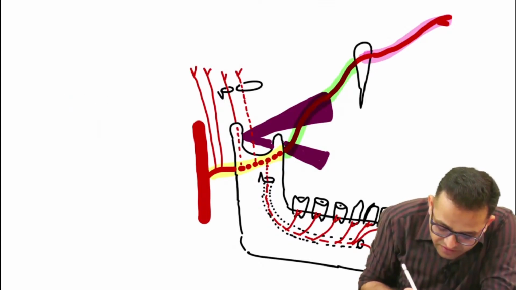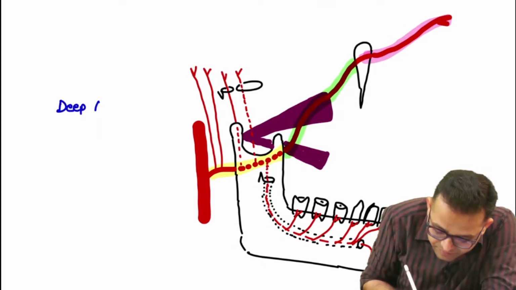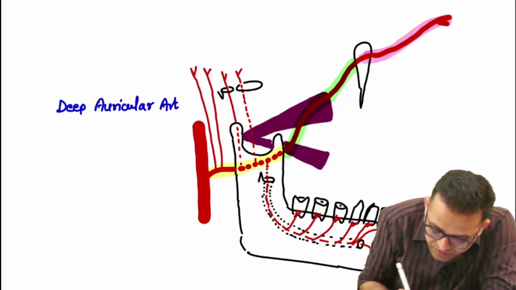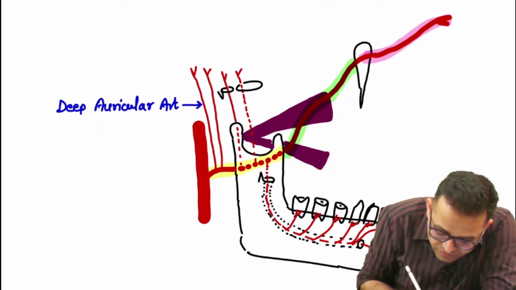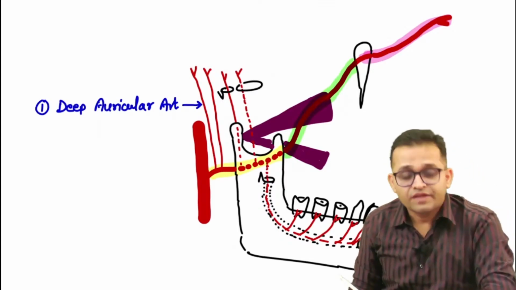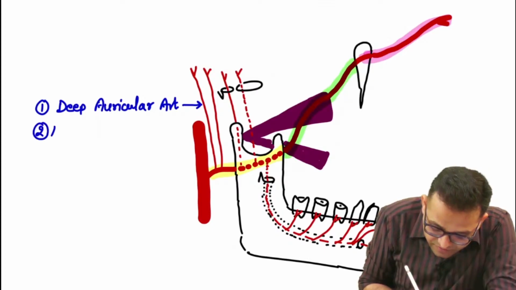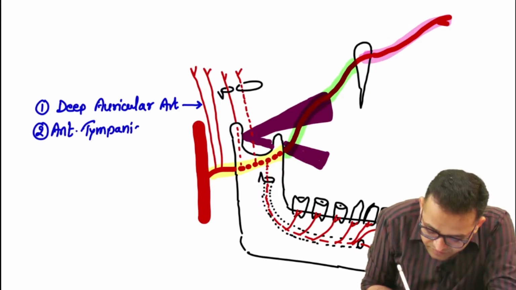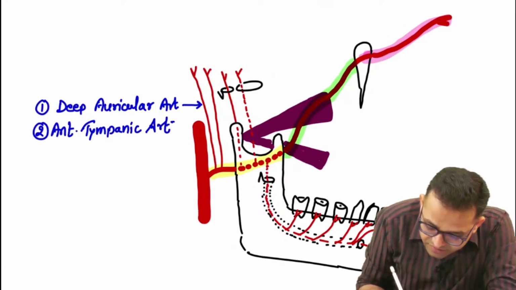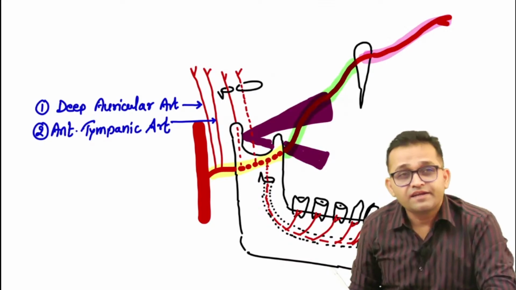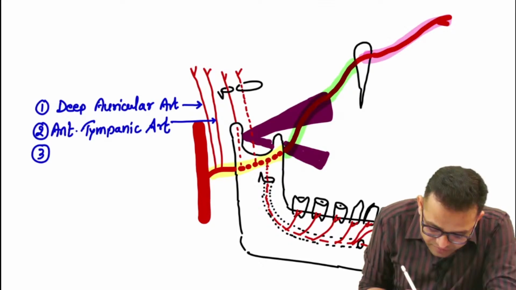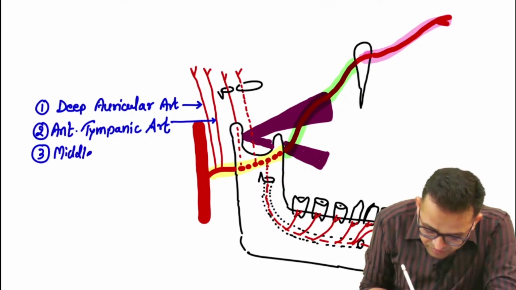With the help of a mnemonic we will write these down. First is the deep auricular artery, next is the anterior tympanic artery, and third, passing through the foramen spinosum, is the middle meningeal artery.